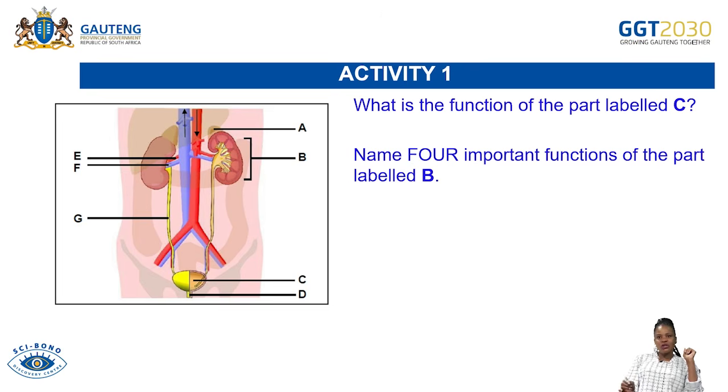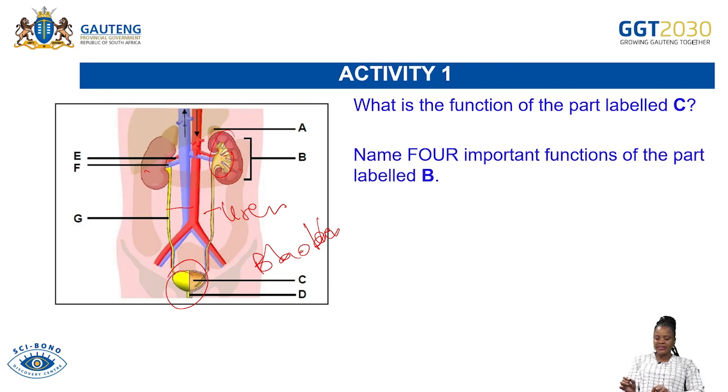What is the function of part labeled C? Already we have labeled all the parts. So what is C? We said C is the bladder. And what is the function of the bladder? We all know that the bladder stores urine. Remember, I've just spoken about the ureters that come from each kidney and convey urine from the kidney into the bladder. So in the bladder, that's where this urine will be stored.